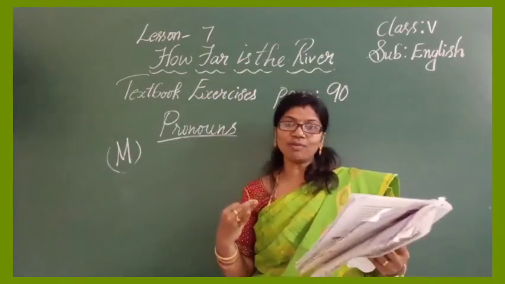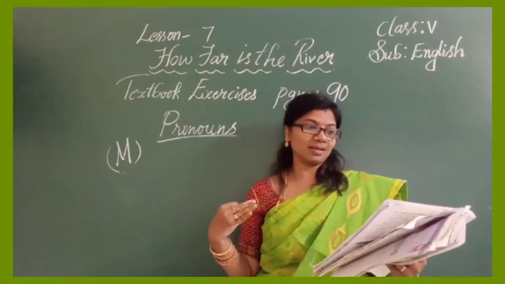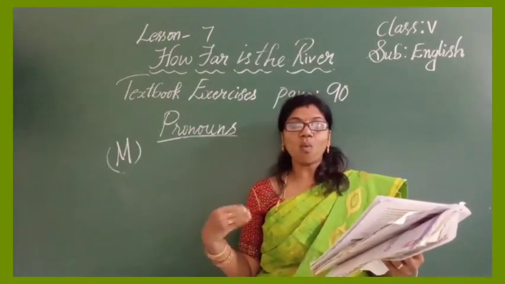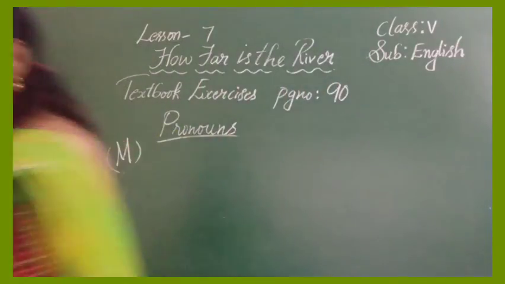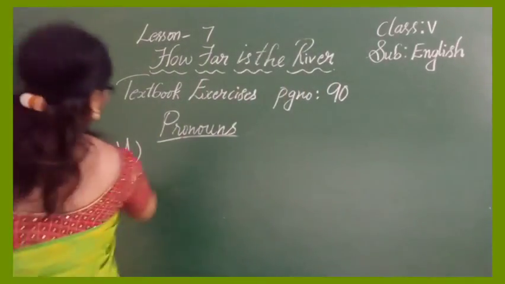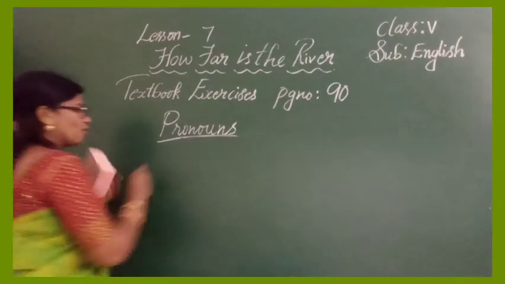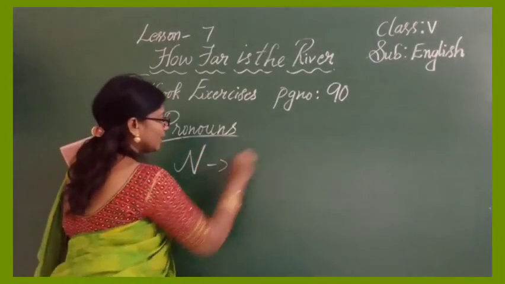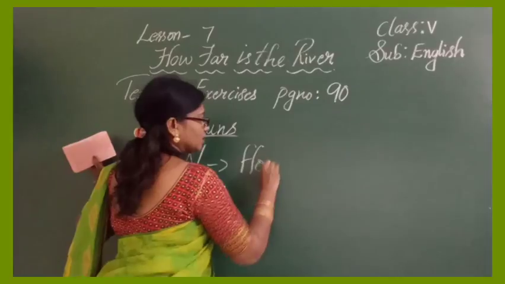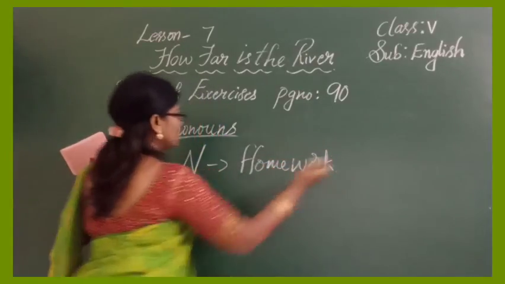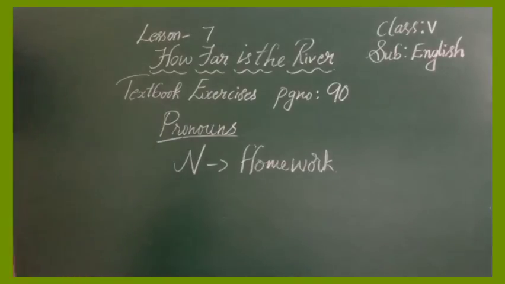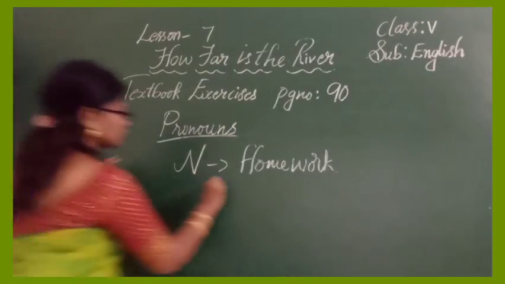And when, where, or why. All these question words, one question and answer also. So this part is for today's homework. Let me remind you, that is page number 91.